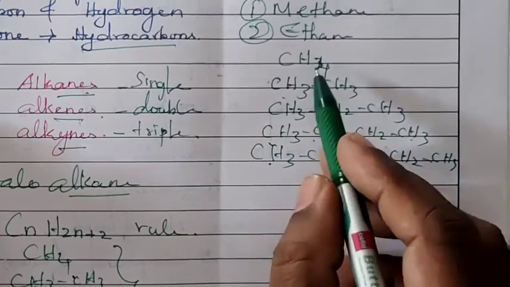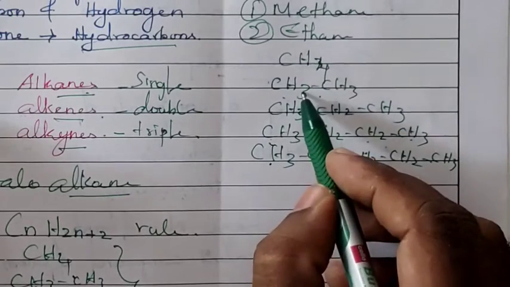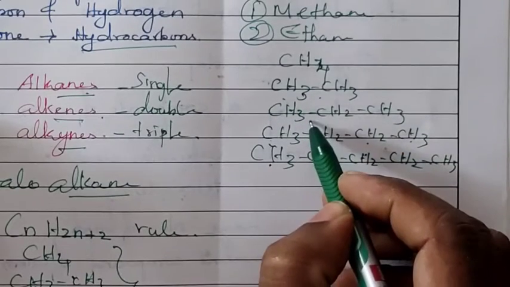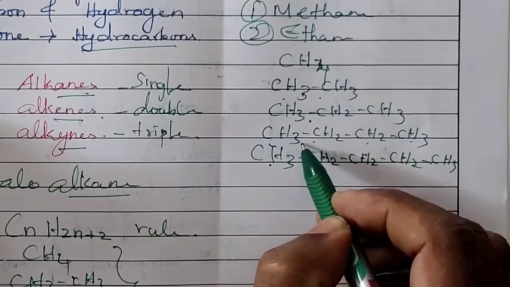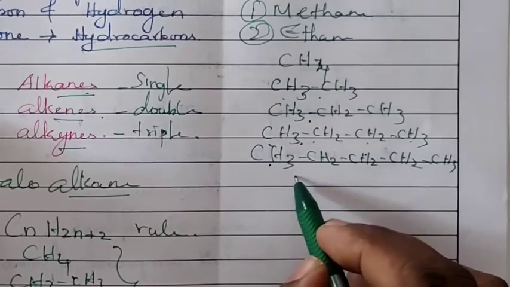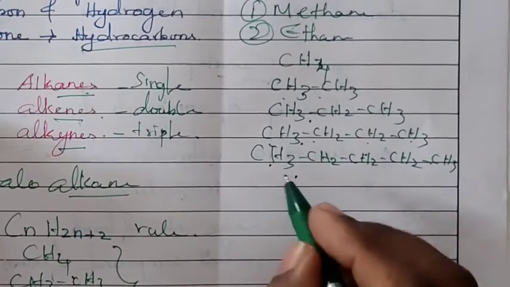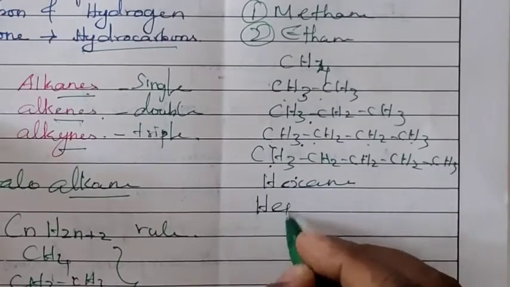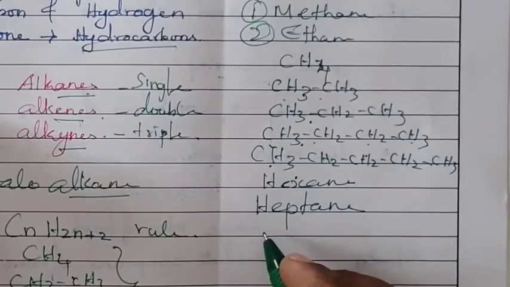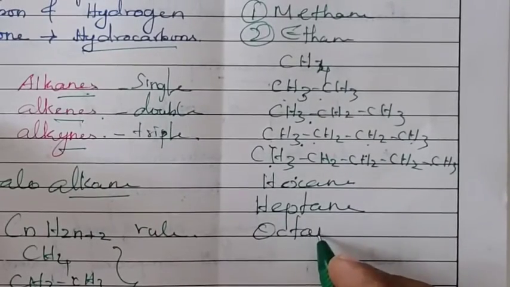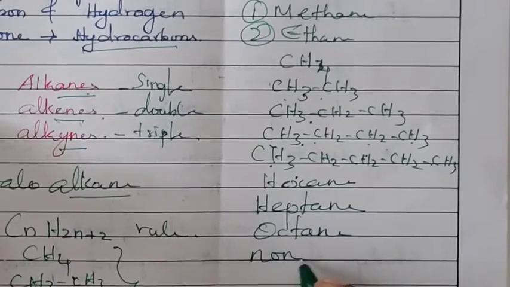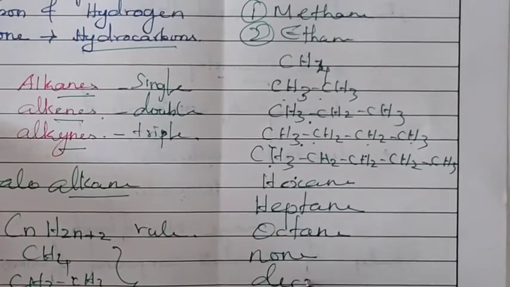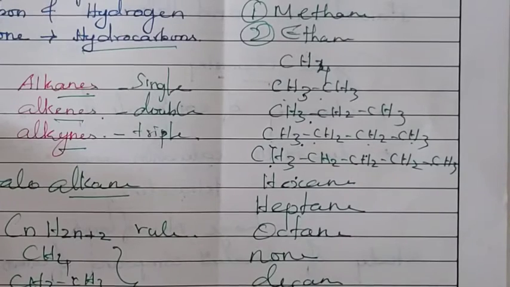So if it contains only one carbon atom, then methane. 2 carbon atoms means ethane. 3 carbon atoms means propane. 4 carbon atoms means butane. 5 carbon atoms means pentane. 6 carbon atoms means hexane. 7 carbon atoms means heptane. And 8 carbon atoms means octane. Then nonane, 9 carbon atoms, and decane. Like that it goes on. All these are called alkanes.